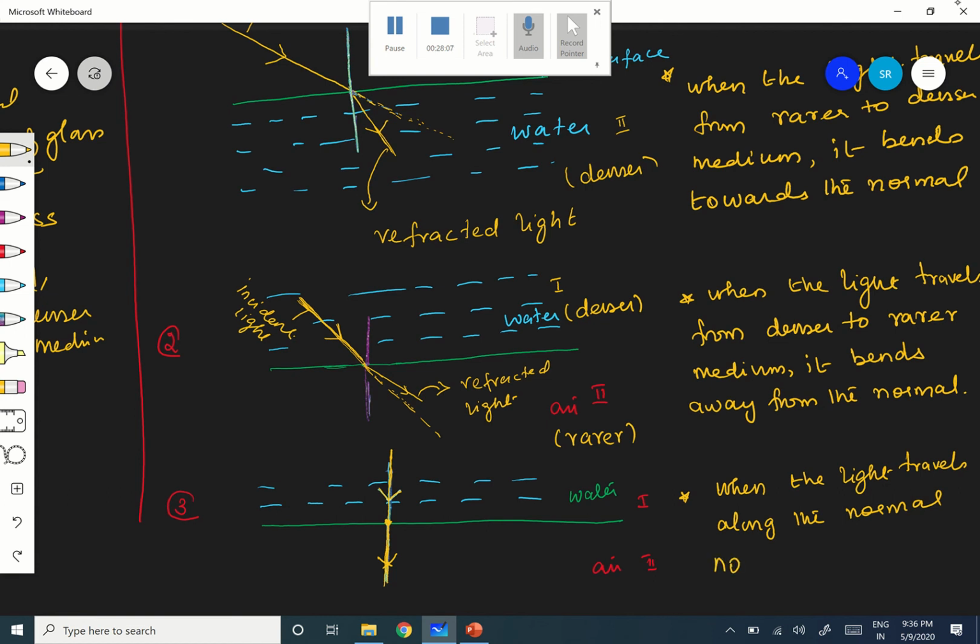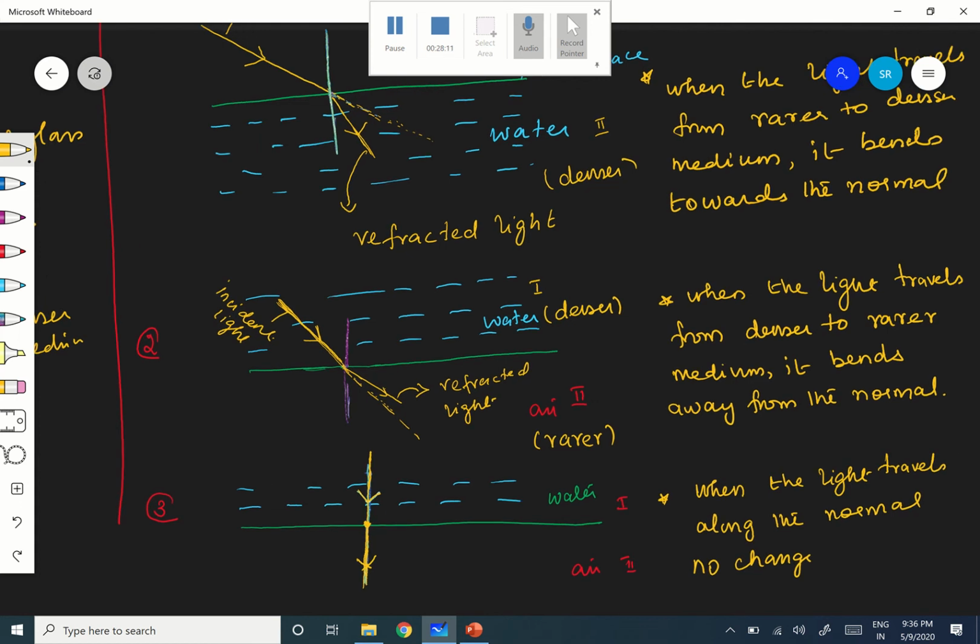No change from one medium to another medium, along the normal. One medium to another only I told, whether rarer to denser or denser to rarer.